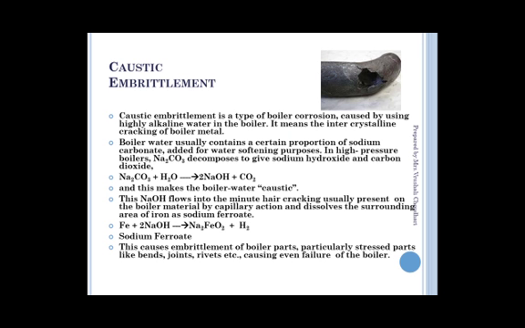Caustic embrittlement is a type of boiler corrosion caused by using highly alkaline water in the boiler. It means the inner intercrystalline cracking of boiler metal. If the boiler contains sodium salt, caustic corrosion will take place. What is the source of sodium salt?